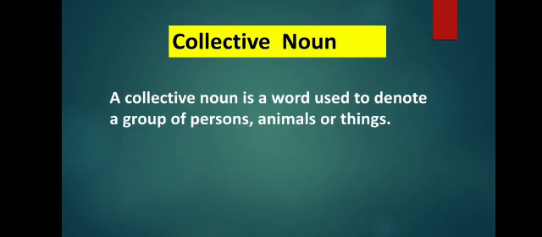So children, what are collective nouns? A collective noun is a word used to denote a group of persons, animals or things. So when I have a group of persons or animals together, instead of calling them a group of animals or group of persons, I can use some special words which are called collective nouns.